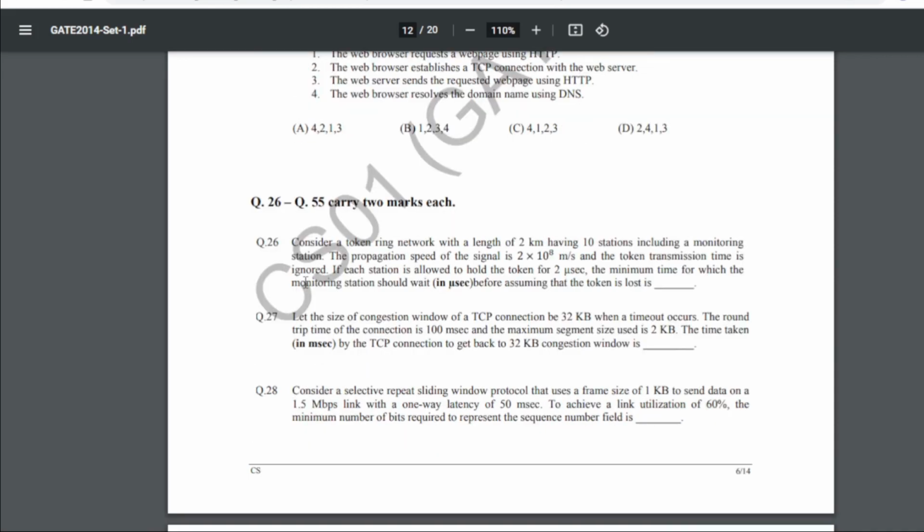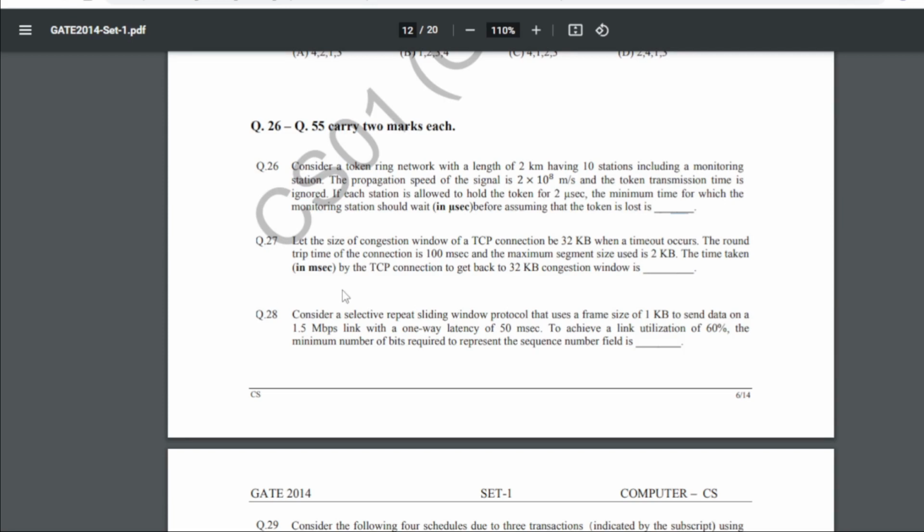26 says consider a token ring network with a length of 2 km having 10 stations including a monitoring station. The propagation speed of the signal is 2 into 10 to the power 8 meters per second, and the token transmission time is ignored. If each station is allowed to hold the token for 2 microseconds, the minimum time in milliseconds for which the monitoring station should wait before assuming that the token is lost is. So for 26 our answer will be 28 to 30.